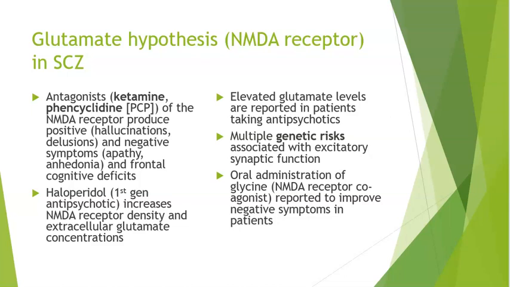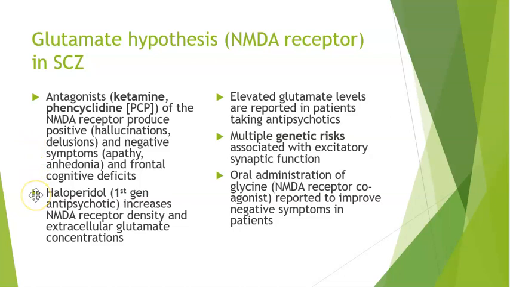Well, NMDA receptors are not associated with dopamine, they're associated with glutamate, obviously. So how is it that these antagonists create positive and negative symptoms if they're not directly affecting the dopamine? And this is where the theory that something's happening upstream from that mesolimbic pathway comes in.